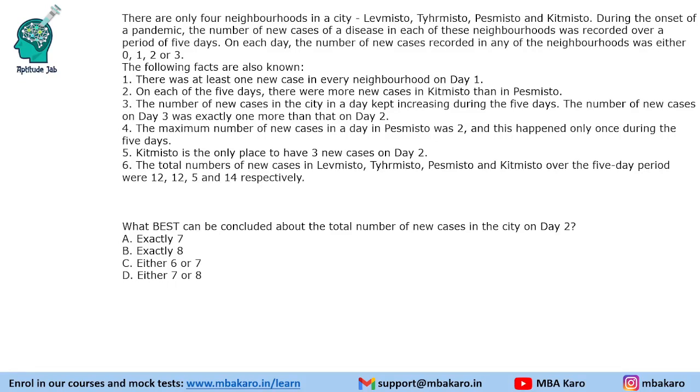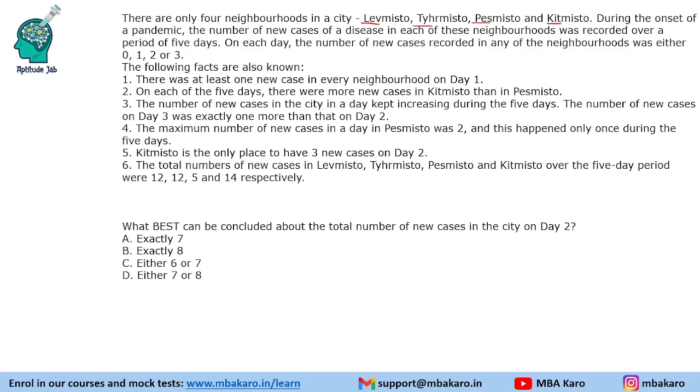This set from CAT 2022 slot 3 DILR says that there are only 4 neighborhoods in a city. You can call them L, T, P and K. During the onset of a pandemic, the number of new cases of a disease in each of these neighborhoods was recorded over a period of 5 days.